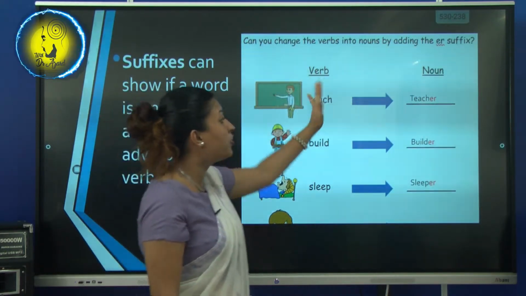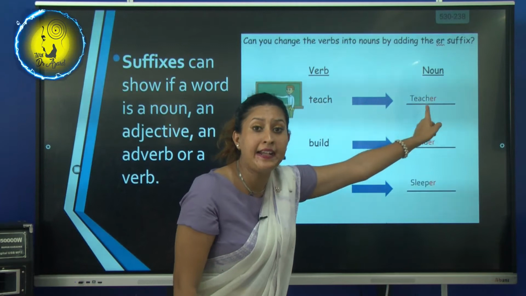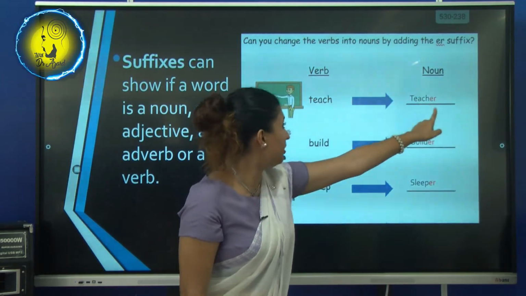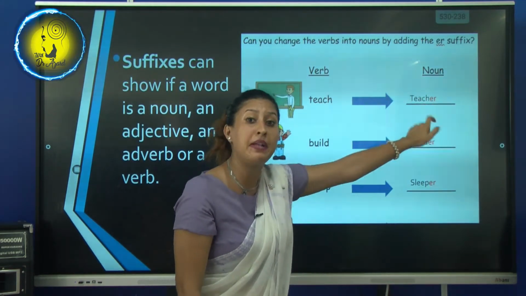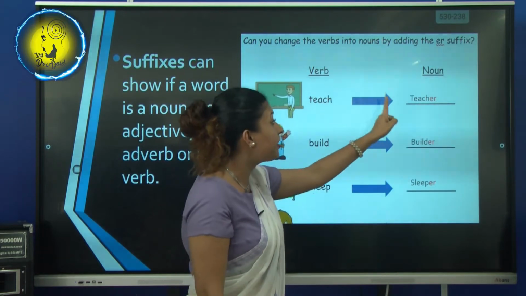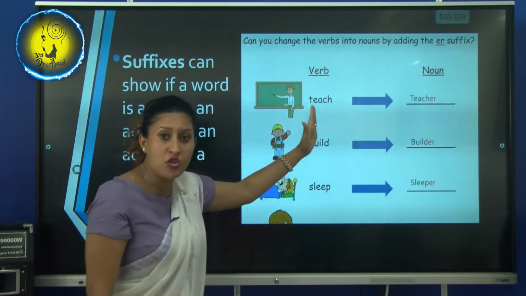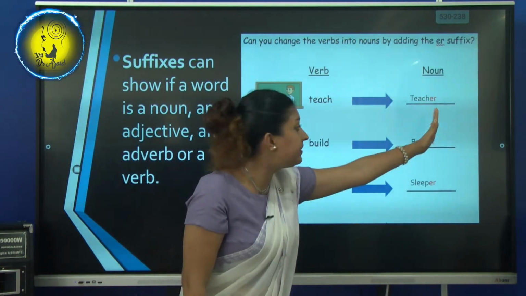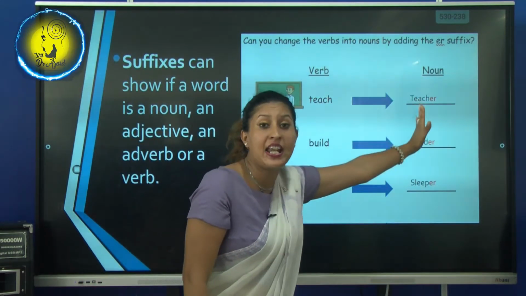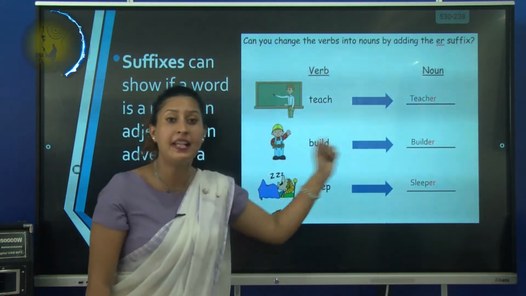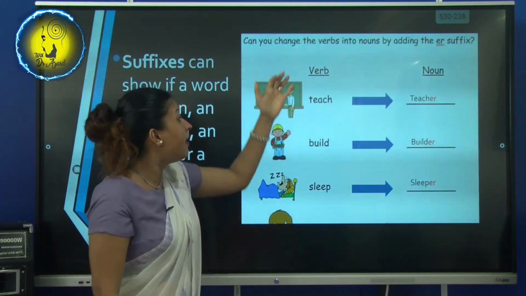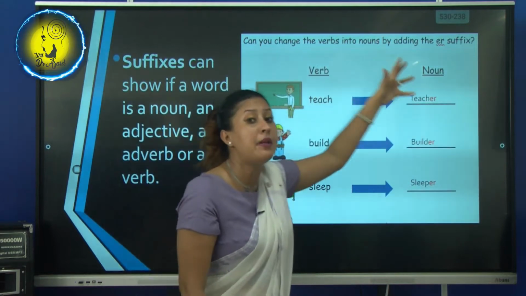If I put a suffix at the end of the verb, what happens? It becomes a noun. Teacher. Teach becomes teacher. So what has happened there, my dear children? The verb has become a noun.